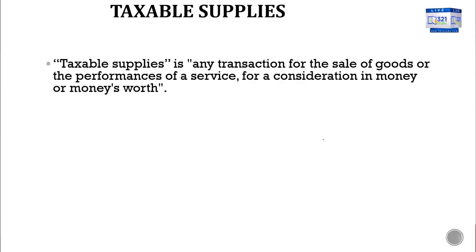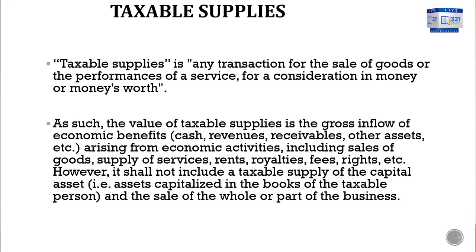Now, taxable supplies. You have to pay much attention to this definition of taxable supplies. Okay. Now, a taxable supply is any transaction for the sale of goods or the performance of services for consideration in money or money's worth. As far as the consideration is in money or money's worth, then that is a taxable supply.